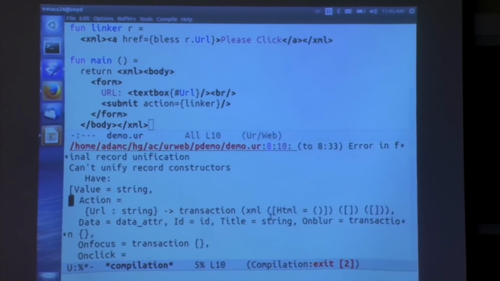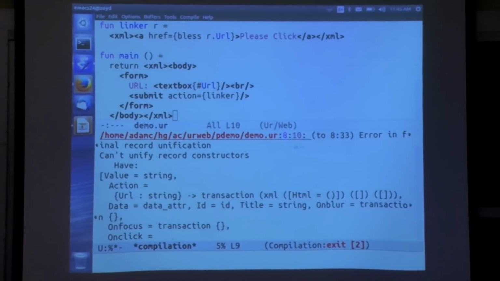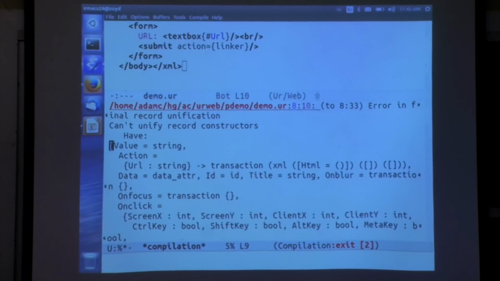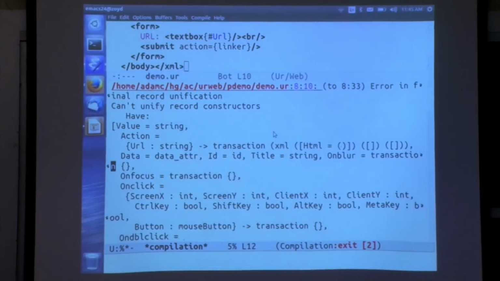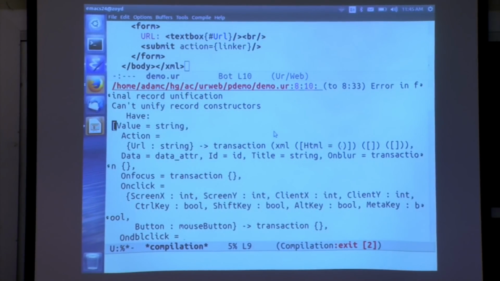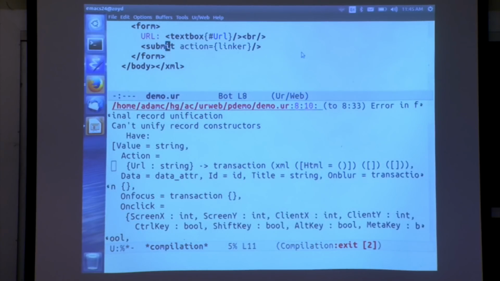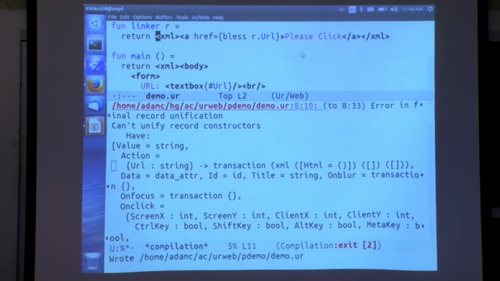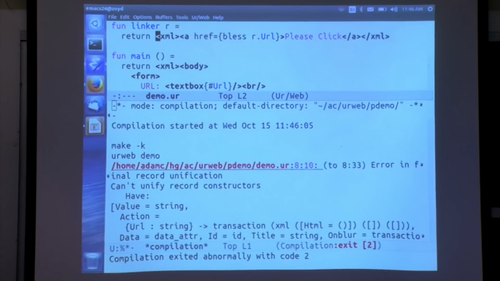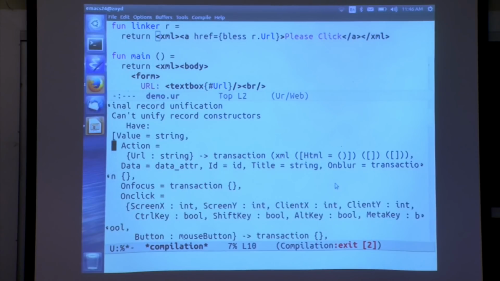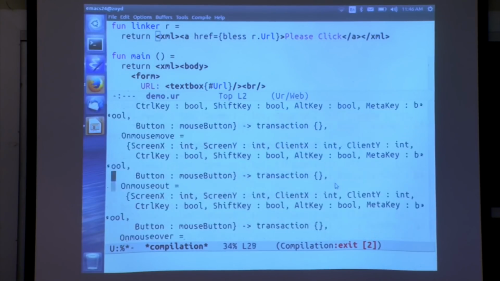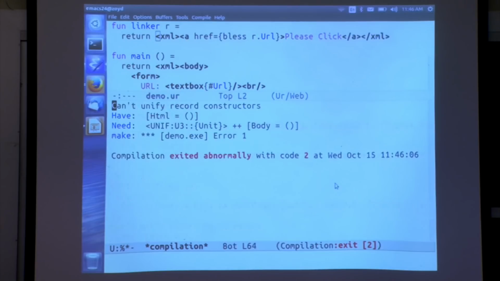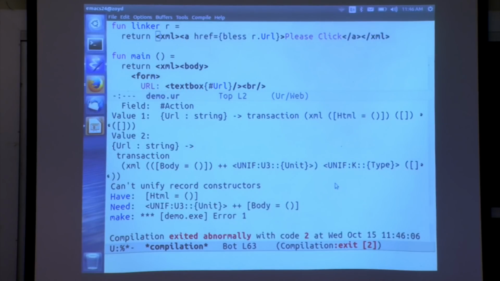Oops, we have value equals string, action equals. This is an example of an exciting type error message, which is admittedly suboptimal in some ways. Oh, here's one of those things which won't make any sense if you're not familiar with Haskell. I forgot a return, but at least now it looks more like a Java program. Have value equals string. Usually want to scroll to the end of one of these, sort of copying the full type of all the attributes that this tag can take.